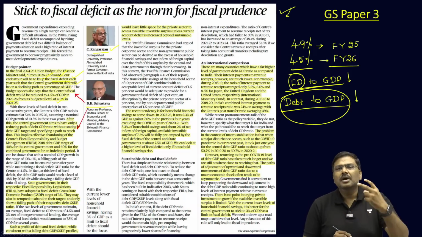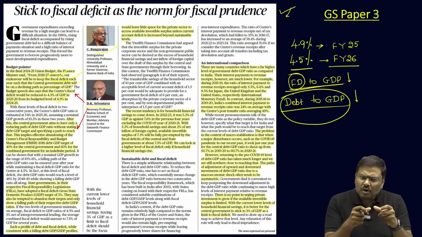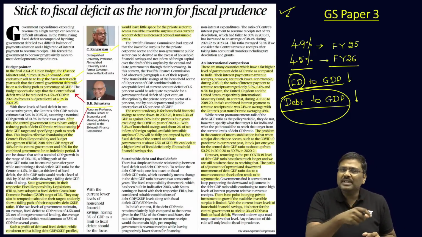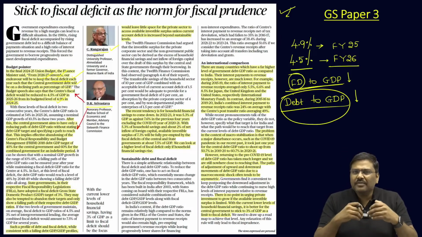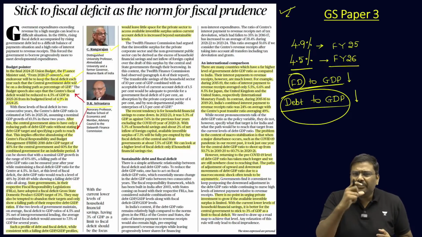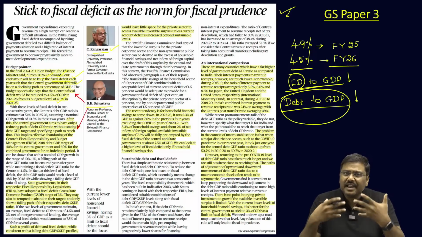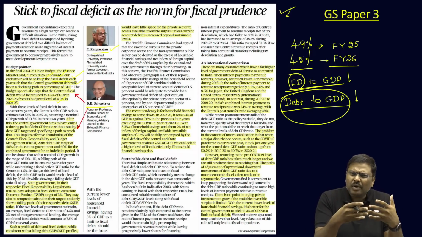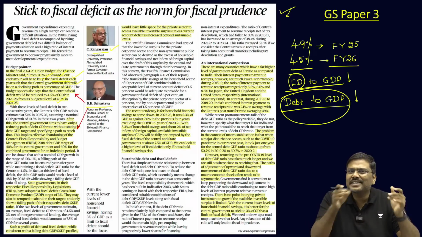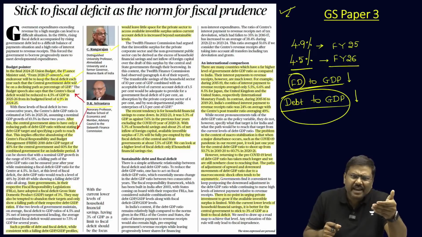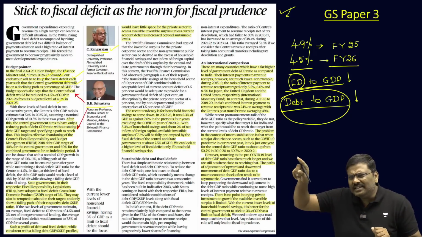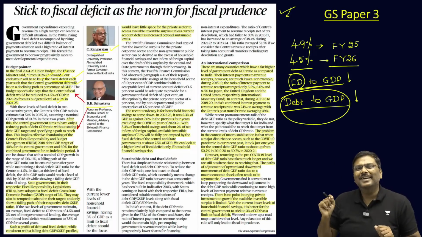Point number two, if the central government does away with this kind of practice of having annual targets, can the same be followed by the state governments as well? Because every state government has their own fiscal responsibility law, FRL, fiscal responsibility legislations. And this was there in a very important current affairs concept, that is the friction between the state government of Kerala and the central government, where states such as Kerala are saying that we have our own laws regarding fiscal responsibility. How can the central government impose restrictions on our borrowing? So, that was the context.